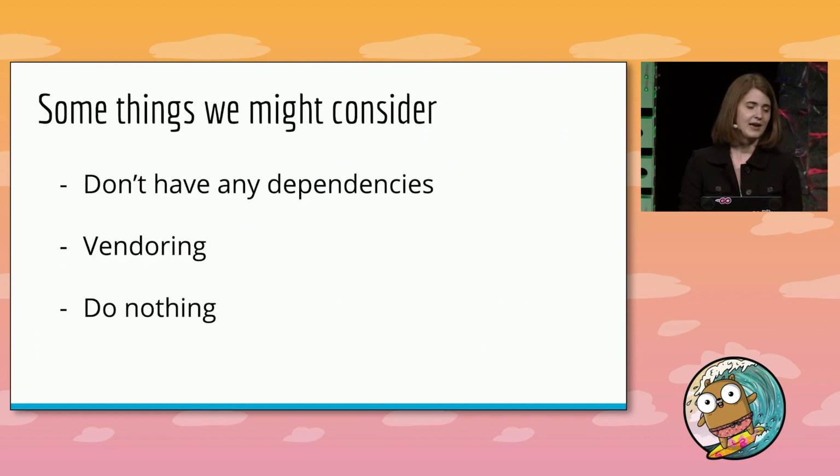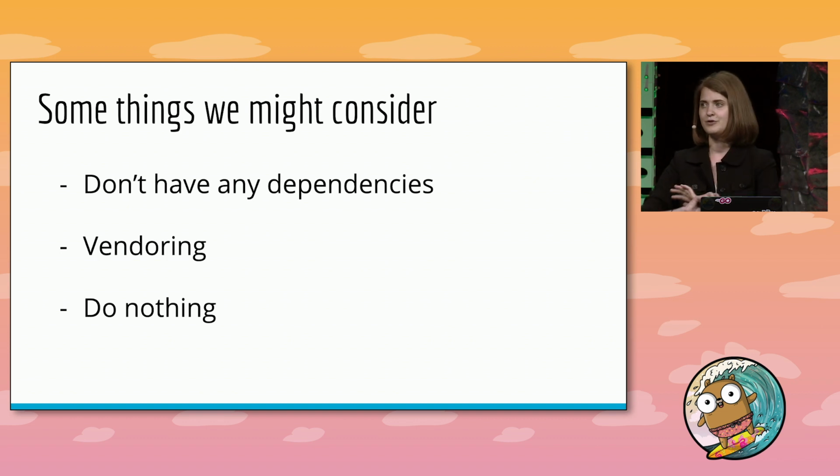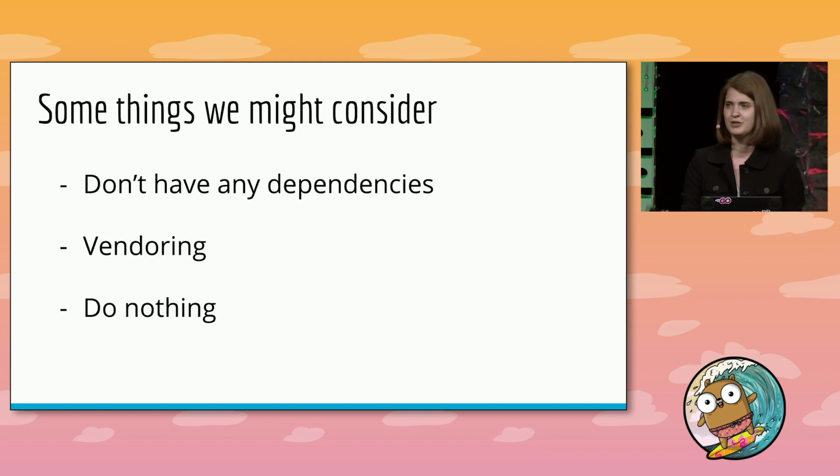So there are a few things I might consider here in order to protect myself and the people that depend on my code. Maybe I just decide to have no dependencies at all, and I write everything from scratch, but that's not really realistic. I can't really do that, right? I have to try to reproduce the APIs that I'm using, and that's going to make the quality of my code suffer, so I can't really do that. I could just vendor all of my dependencies, but that's going to inflate the size of my repository, and I'm worried it's going to be hard to maintain and update over time.